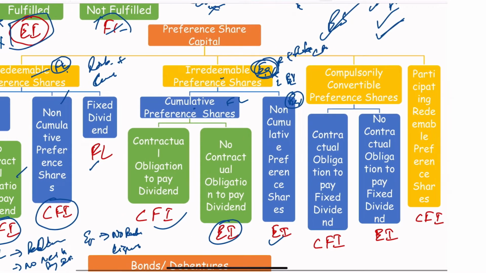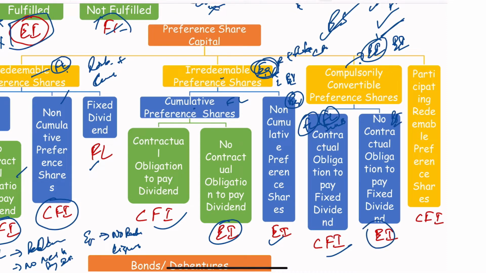Now, compulsory convertible preference shares. For sure it is going to be an equity instrument, so we can call it an equity instrument. But if there is a contractual obligation to pay the fixed dividend, then it's a compound instrument, because this is a feature of financial liability, since you are bound to pay the interest. So it has both the equity features plus a financial liability feature. Otherwise, this is an equity feature and this is an equity feature, so it's an equity instrument.